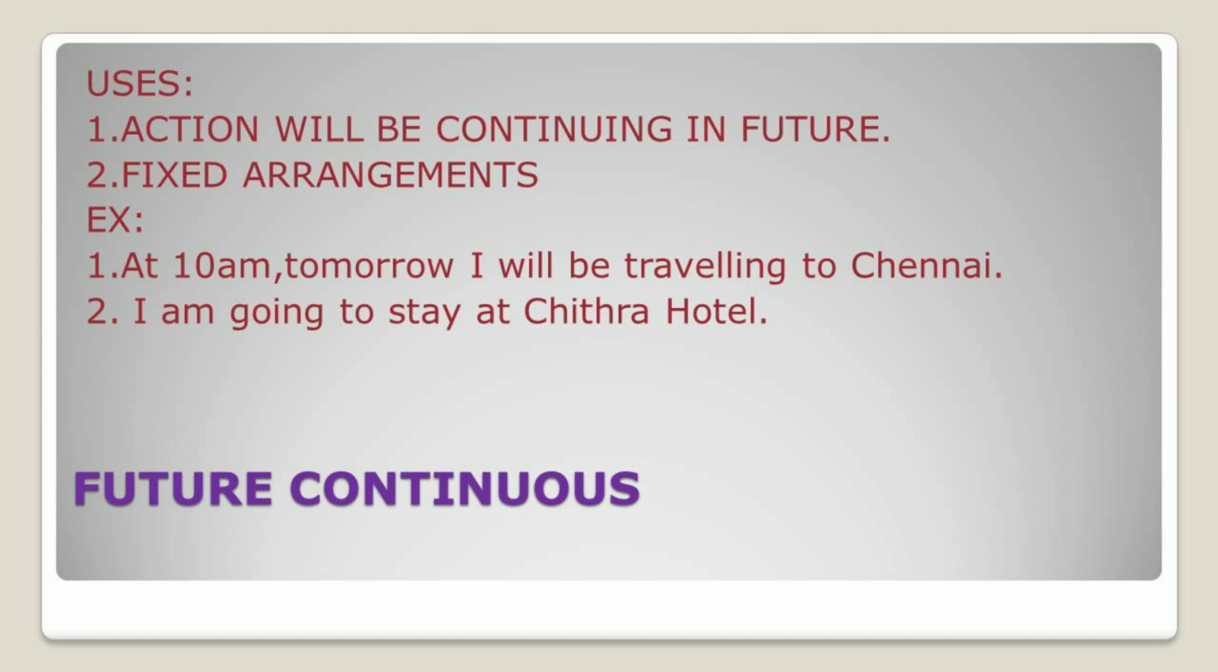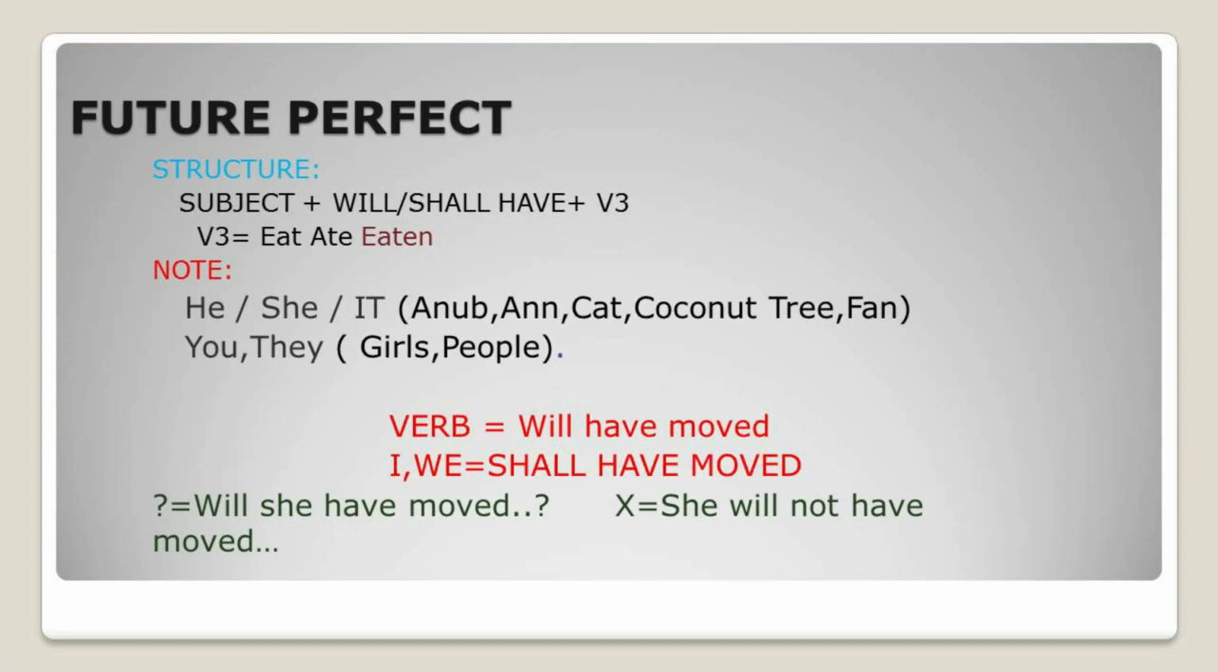Okay, so on the whole, the future continuous tense is used to express an action that will be in progress at a given moment in the future, or else something fixed. Okay, the tense which we are going to learn is future perfect tense.